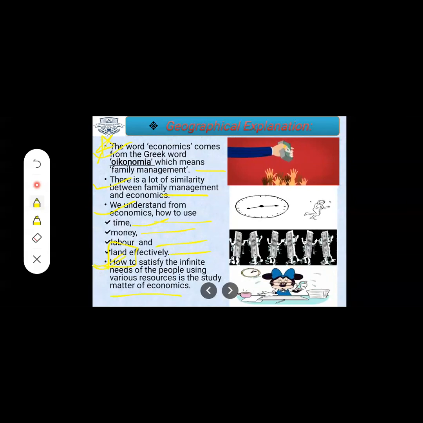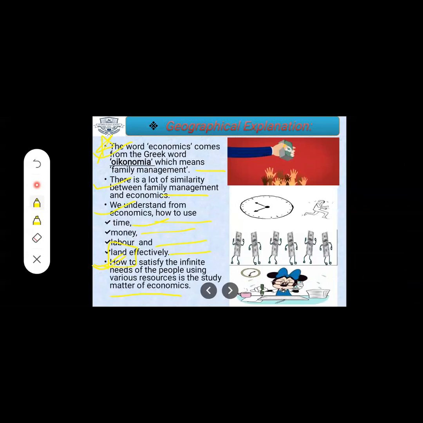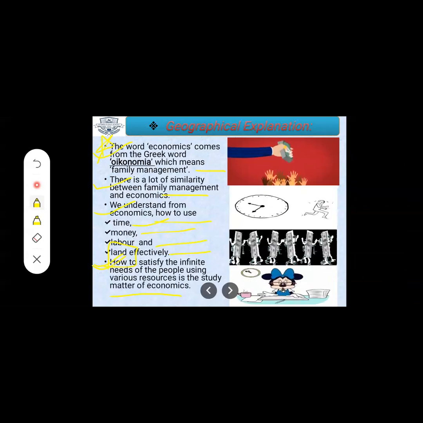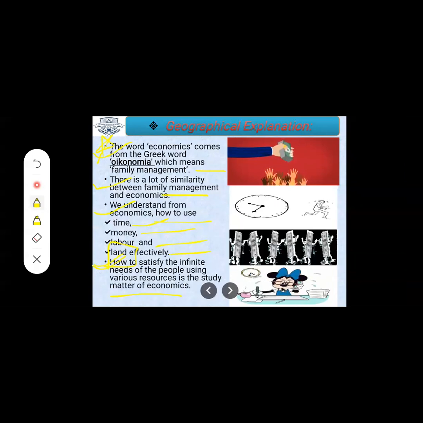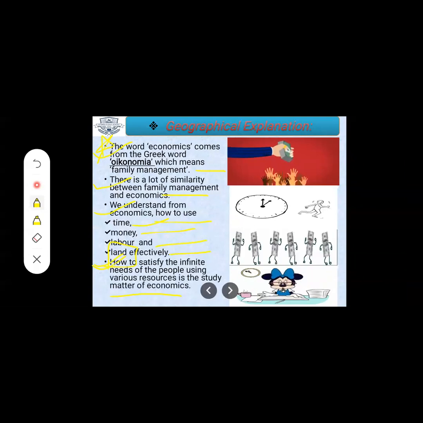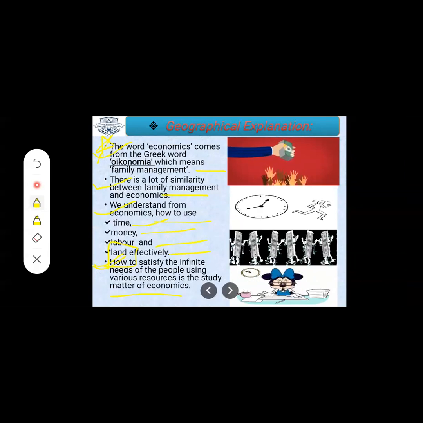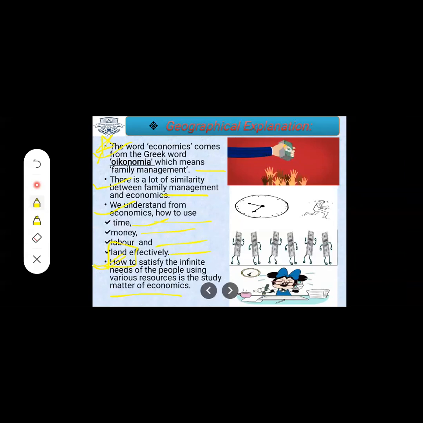I want this, I want that, whatever it is. As we all know, people are not satisfied with what they have. They want more and more, and the latest one. That time people use different resources. That means it is the subject matter of economics.